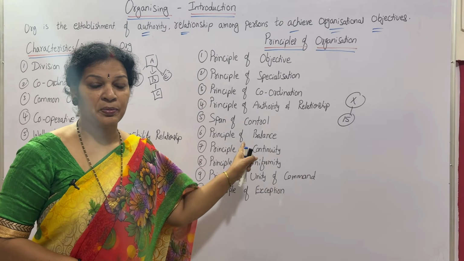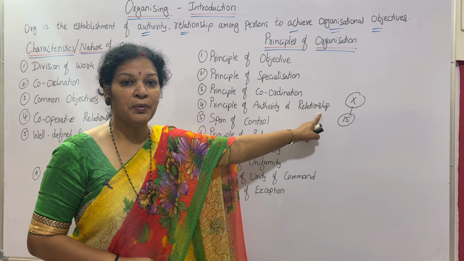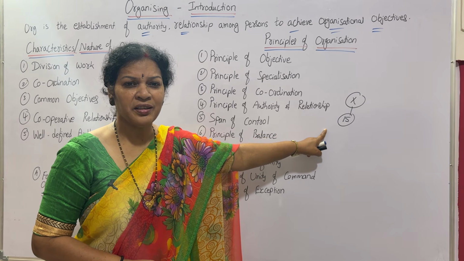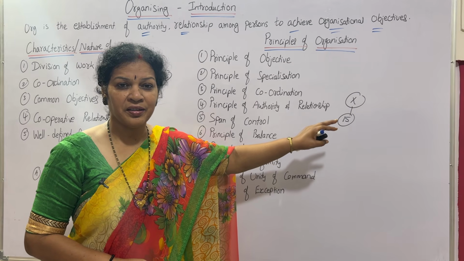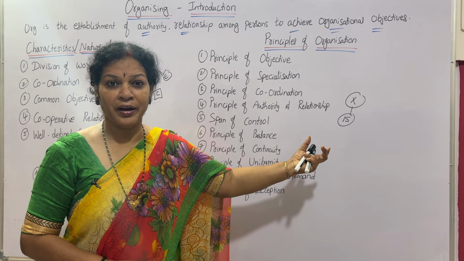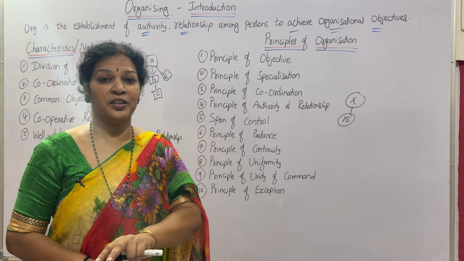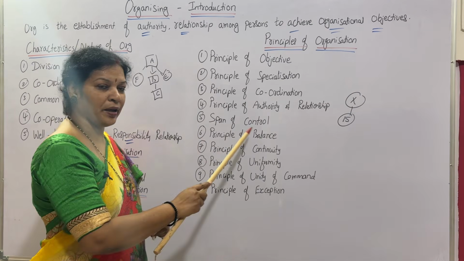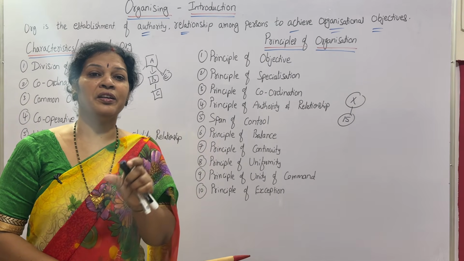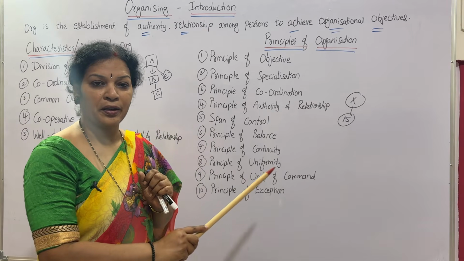At the same time, span of control is saying that X is controlling 15. Okay, is he capable of that? Is he in a position to handle the 15 members? Is there any kind of disturbance, or any kind of lack, or any improper way of handling the things, or anything happening? Then let us know. Let us make the changes. This is what span of control is. Controlling means every authority is controlling certain people. Who are they? That you have to identify in the span of control.